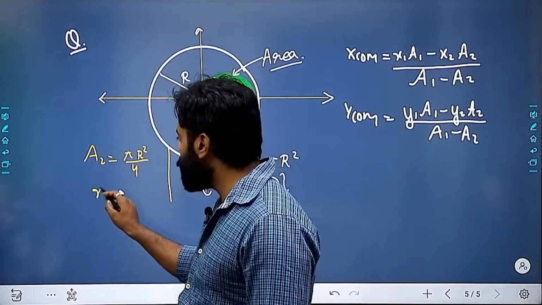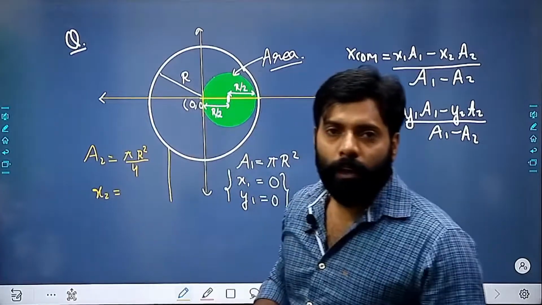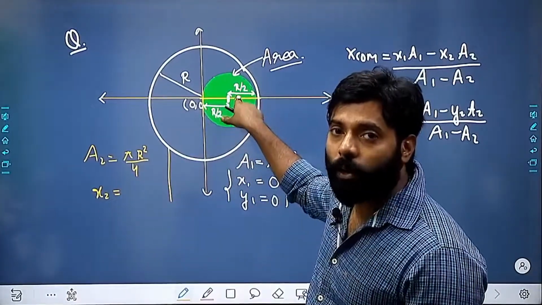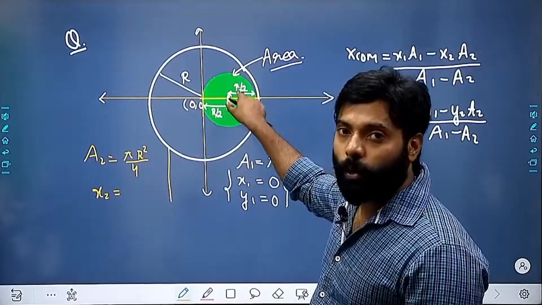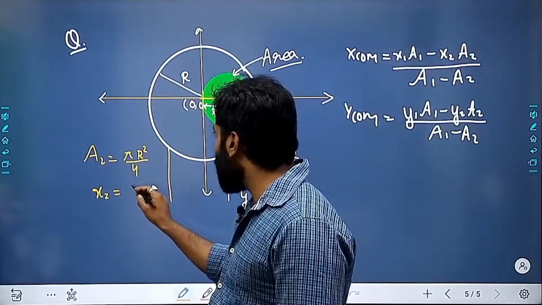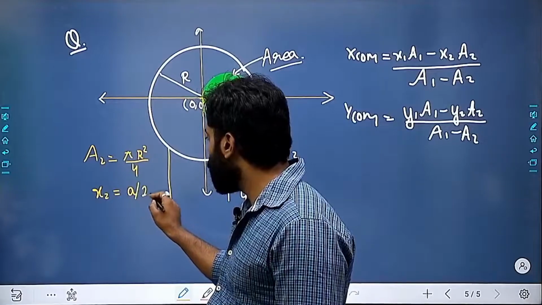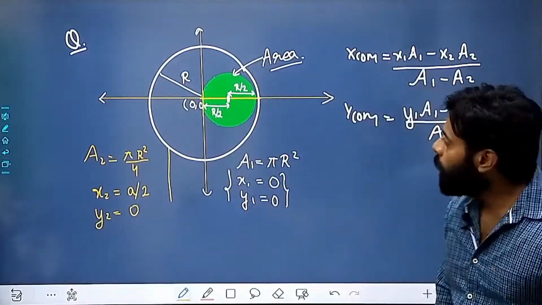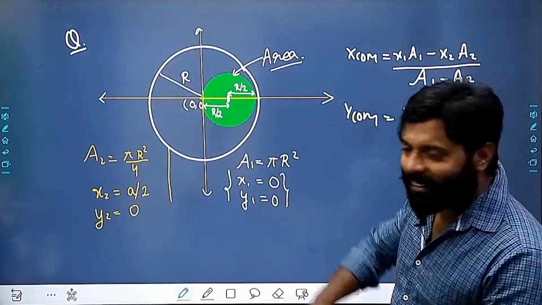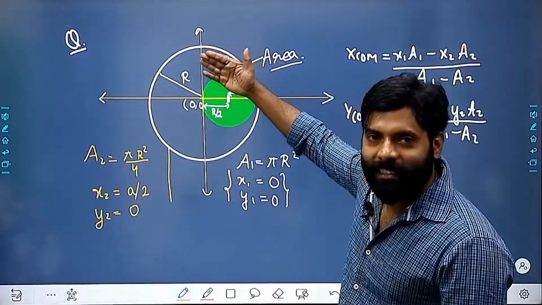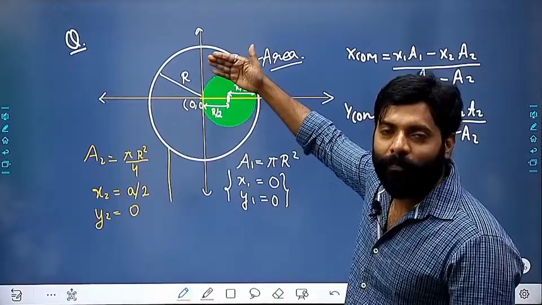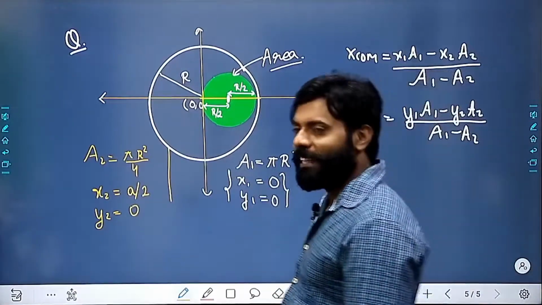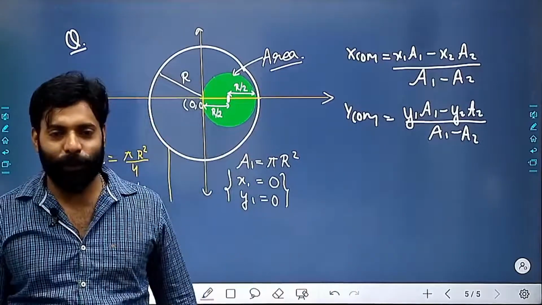What will be the x2? Obviously, because I have to calculate the center of mass of this object only, the x2 will be r by 2 and y2 will be 0. Why 0, sir? Because the same mass is removed from the top and from the bottom, so the y center of mass will remain the same. How many of you agree?